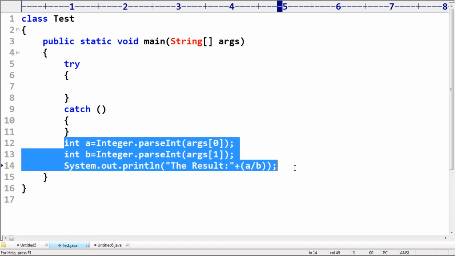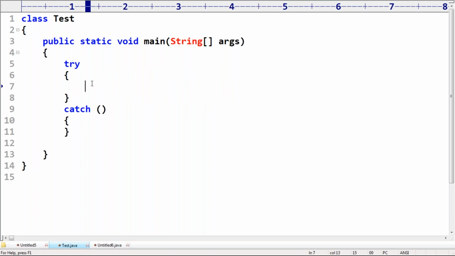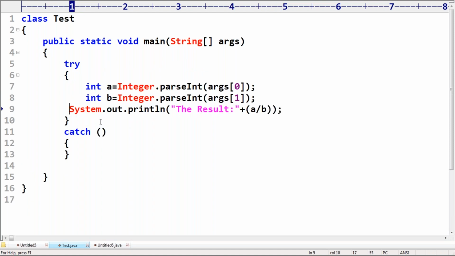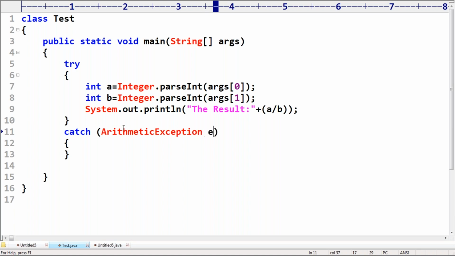Let me move this total risky code to the try block. Now, which exception is going to come? Maybe a chance of arithmetic exception. If an arithmetic exception is coming, then I will provide the output.